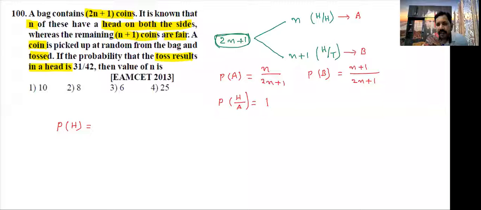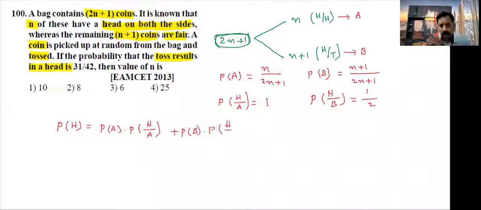But go to the second bag, select a coin. What is the probability of getting head, P of H by B? See here, this is a fair coin. It is possible either head or tail. What is the probability of getting head? 1 by 2. Now finally write the total probability theorem formula. Probability of head is equal to P of A into P of H by A plus P of B into P of H by B.